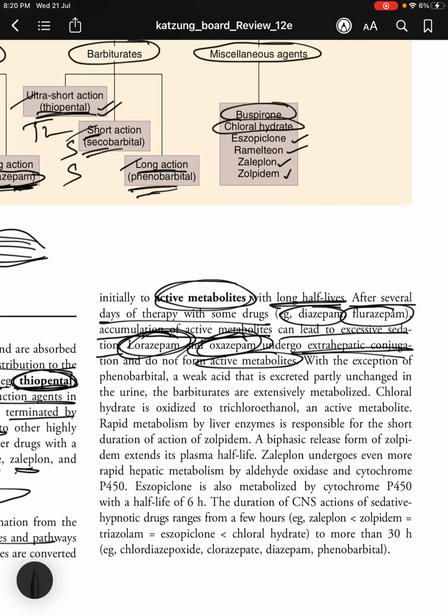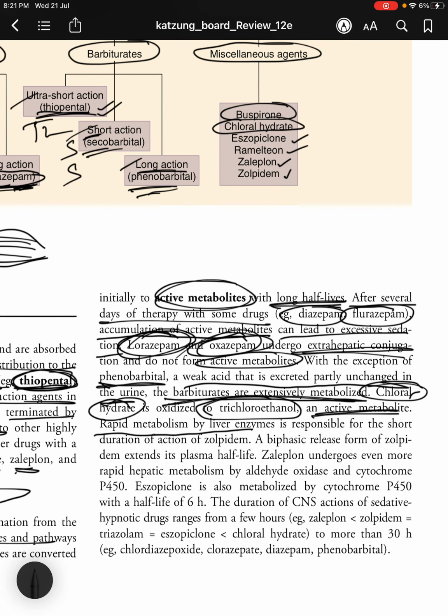Lorazepam and oxazepam. With the exception of phenobarbital, a weak acid that is excreted partly unchanged in the urine, the barbiturates are extensively metabolized. Chloral hydrate is oxidized to trichloroethanol, an active metabolite. Rapid metabolism by the liver enzymes is responsible for the short duration of action of zolpidem. A biphasic release form of zolpidem extends its plasma half-life. Zaleplon undergoes even more rapid hepatic metabolism by aldehyde oxidase and cytochrome P450. Eszopiclone is also metabolized by cytochrome P450 with a half-life of 6 hours.